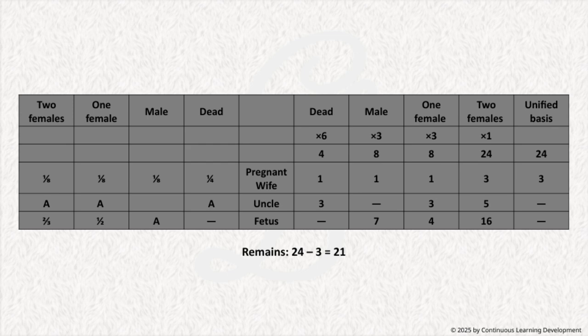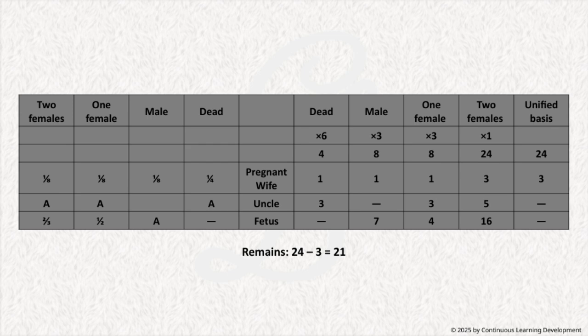Now, moving to the table, which is central to understanding the distribution of different demographic groups and their outcomes. We have categories like 2 females, 1 female, male, dead, and so on, with their respective counts and proportions. For example, the 6 instances of 2 females, 3 of 1 female, and 3 of males.